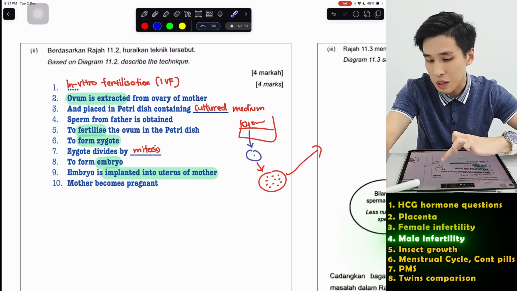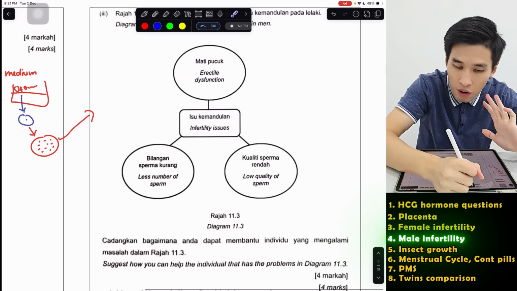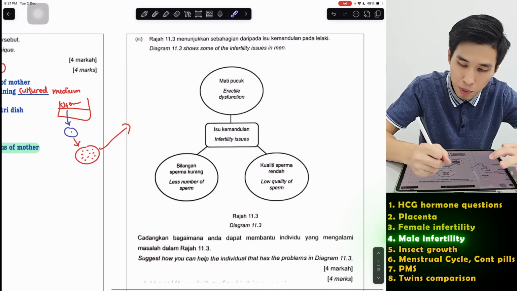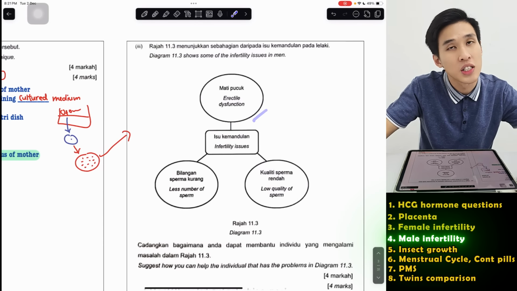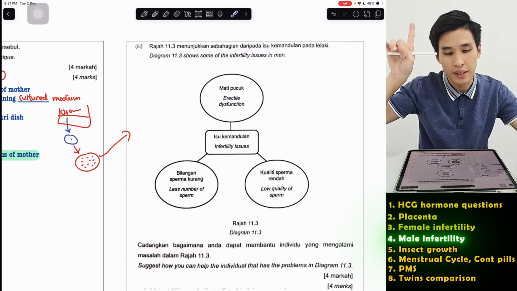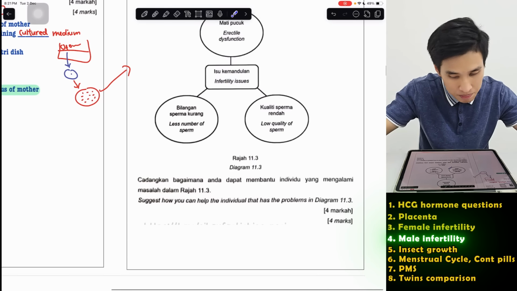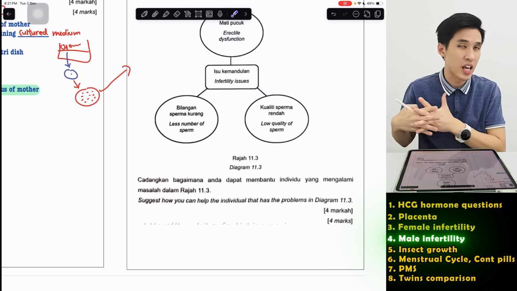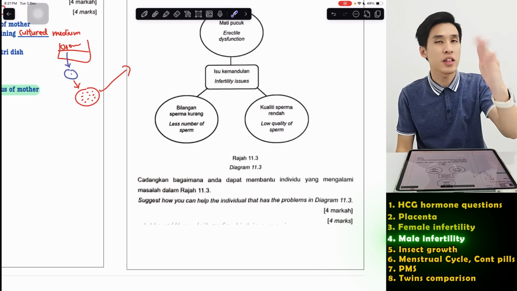Now the next question is asking about male infertility. Not very often they ask about male, but I'm just going to do one. So the first problem, they say that this man got erectile dysfunction, low number of sperm, and low quality of sperm. So they just ask you to suggest how you can help the individual. Now, you can suggest one method for each.